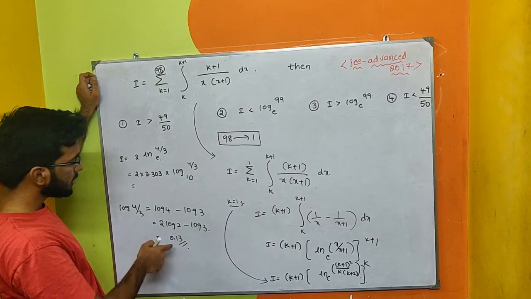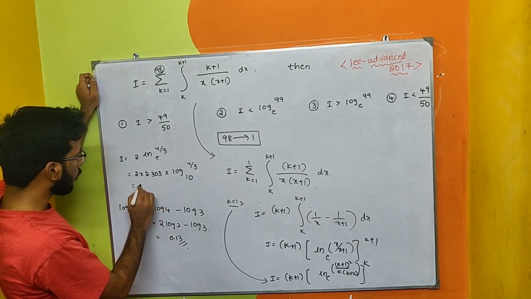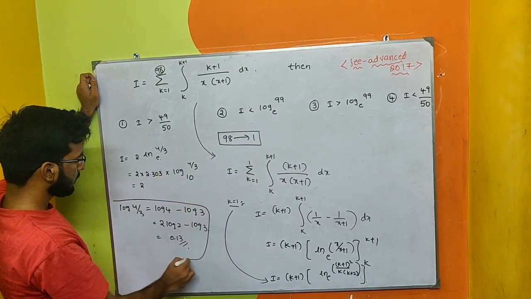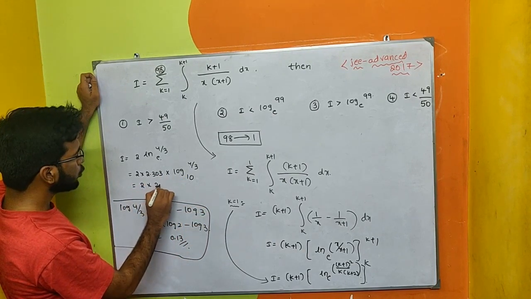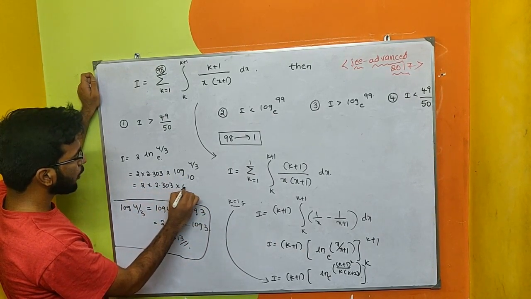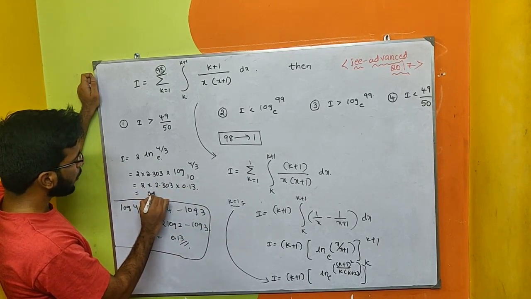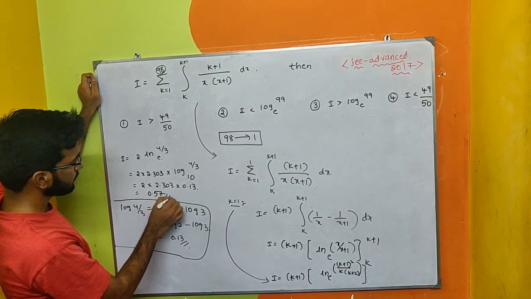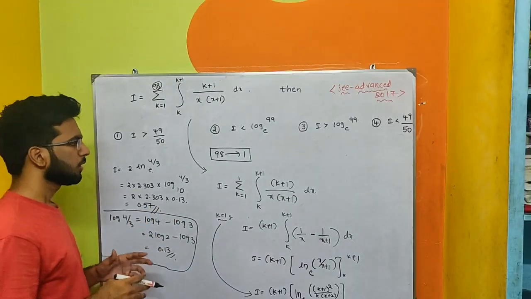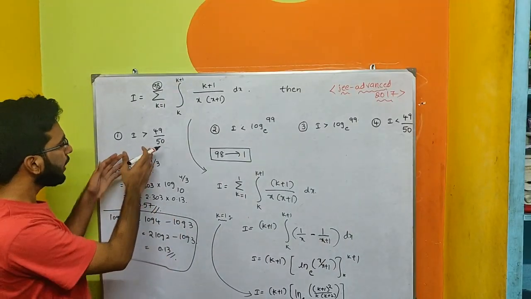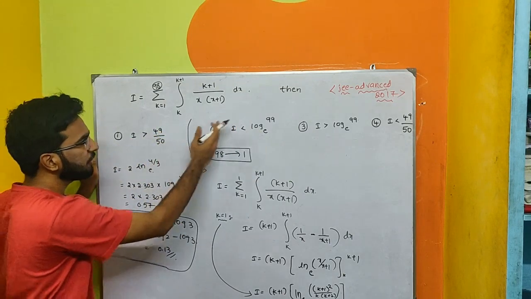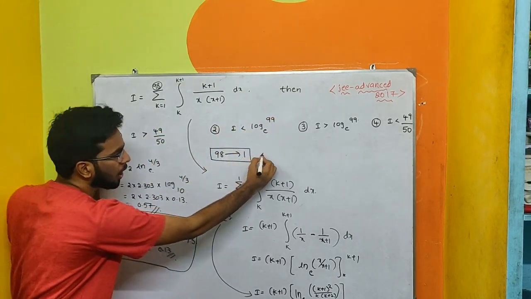Now substitute 0.13 in place of log 4 by 3. 2 into 2.303 into 0.13. The value is approximately 0.57. Now try to rewrite the options 49, 50 and 99 by using the logic.